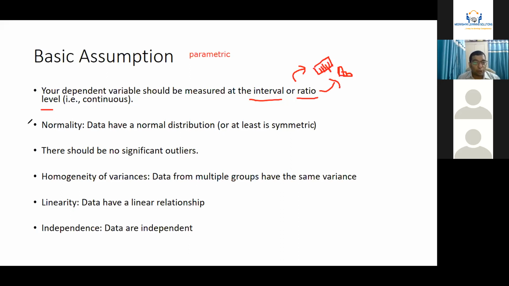Then we talk about normality. This is very, very important to be understood. What do I mean by normal distribution? As I have already indicated, this is not a class of statistics, but I'll have to discuss a little bit about the statistical analysis. If you have attended even a basic class of statistics, your teacher, your professor must have told you, whenever they talk about normal